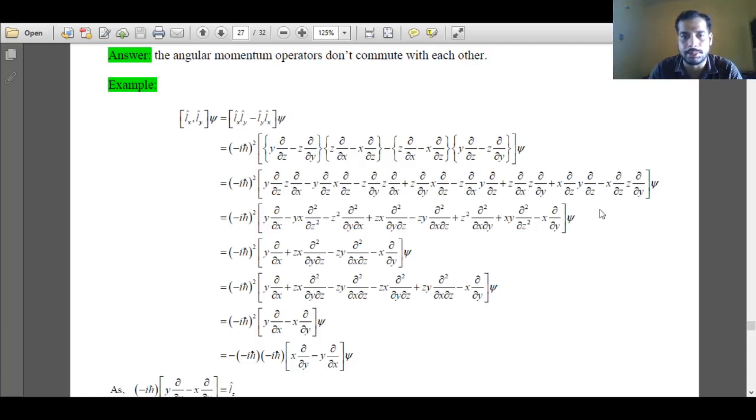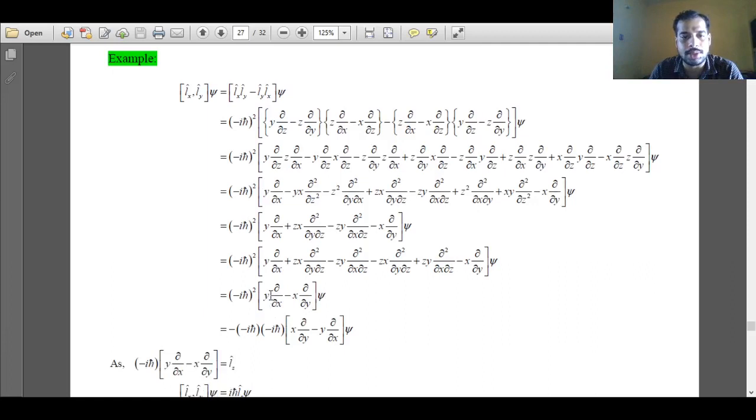This is elementary mathematics. When they are simplified, some terms will cancel out and we will be left with the term minus iħ squared times (y ∂/∂x minus x ∂/∂y), multiplied by the function psi. Now what is this quantity? If I take a negative sign, then I'll get x ∂/∂y minus y ∂/∂x.